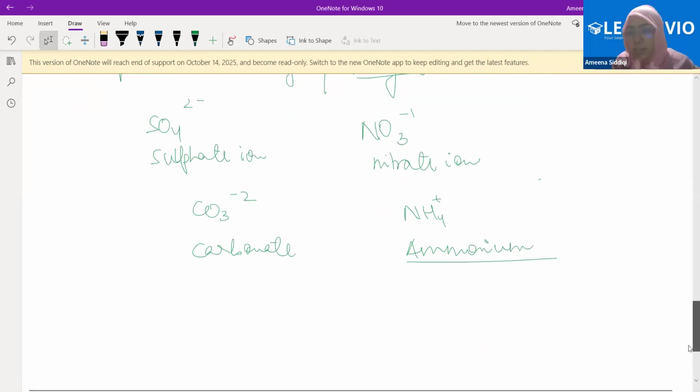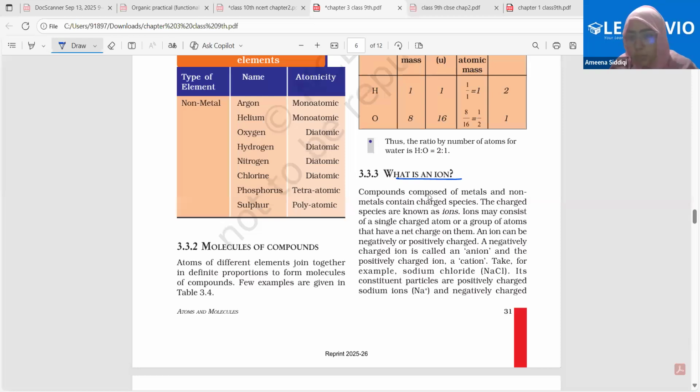Fine. Any problem here in the ion part? Ali, you were not present in the last classes when we were discussing this. Any problem here? No, ma'am. Compounds composed of metals and non-metals contain charged species, known as ions. Ions may consist of a single charged atom or a group of atoms that have a net charge on them. Example, sulfate has a total charge of -2.